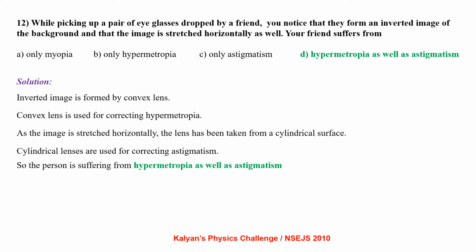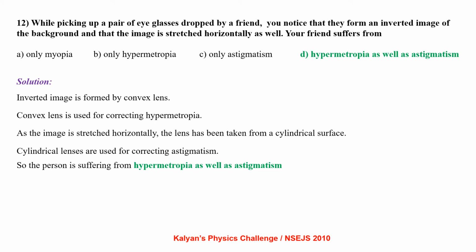This question is concerned with the defects of eye, that is myopia short sight, hypermetropia long sight, and astigmatism, due to which people are not able to see horizontal and vertical lines as they are. For people suffering from astigmatism, the horizontal and vertical lines seem to be bent like parabola.